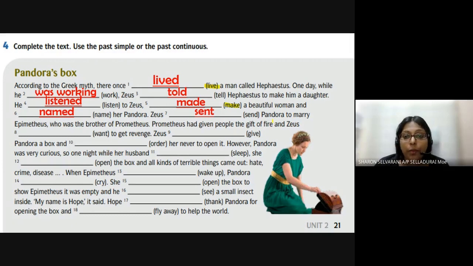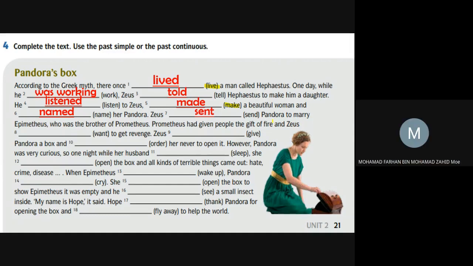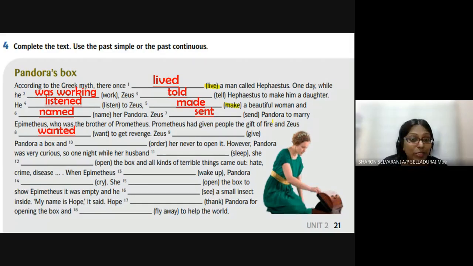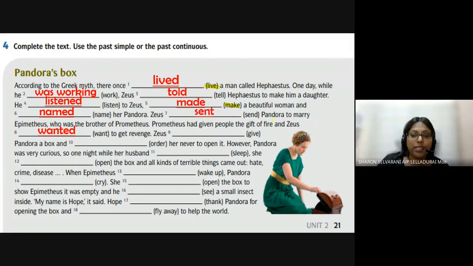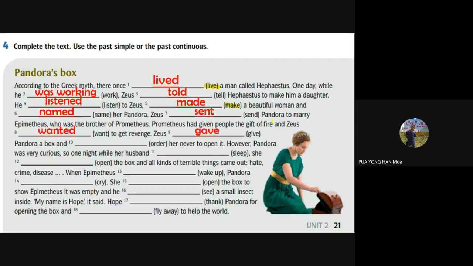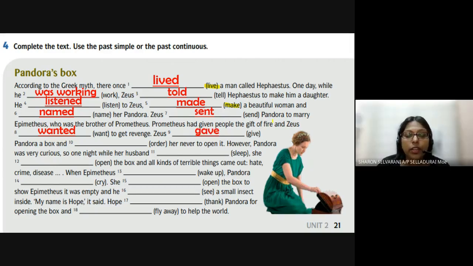Okay. Then Prometheus had given people the gift of fire and Zeus wanted to take revenge. Okay, very good. Then Zeus gave. No, past tense cannot be given. It's gave. Zeus gave Pandora a box and what?